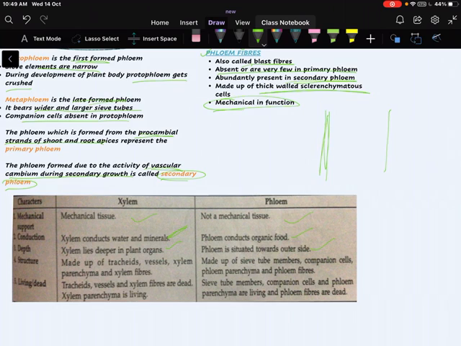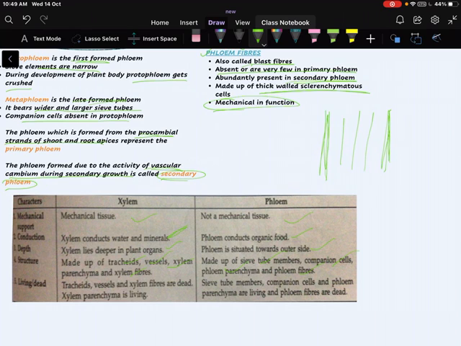Means phloem is present at the outer side, whereas xylem is present at the inner side. In structure, xylem is made up of tracheids, vessels, xylem parenchyma and xylem fibers, whereas phloem is made up of sieve tube members, companion cells, phloem parenchyma and phloem fibers.